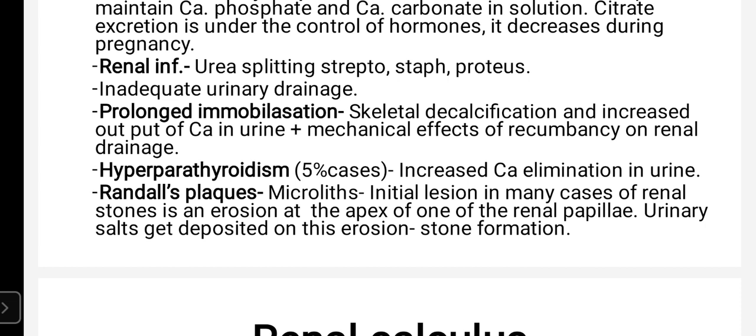Next point is hyperparathyroidism. There will be increased calcium elimination in urine, and that's why.